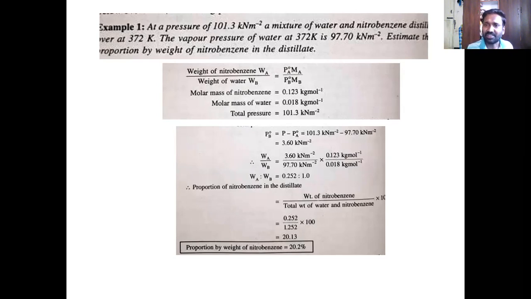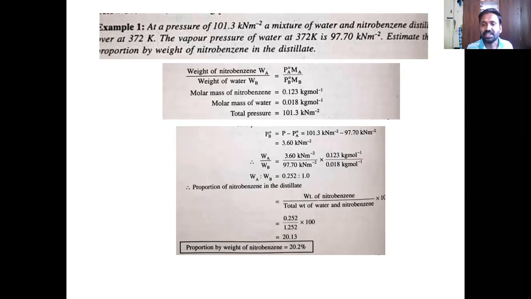But now the question asks you, of course, you can calculate the relative weights. This is called relative weight. How much is nitrobenzene? How much is water? Relative proportions. So what is the point with relative proportions? It doesn't give you the actual weight. Now convert that relative proportion into an actual weight. So how to calculate that?